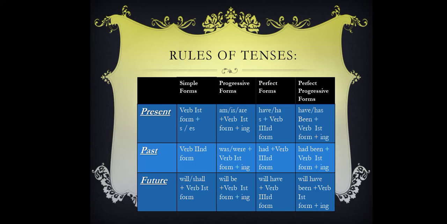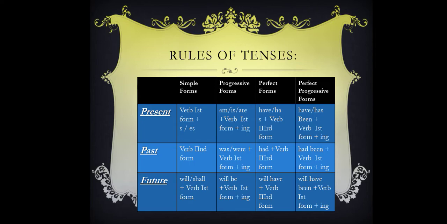Now in the third kind we will read the same present tense, or we can say the present perfect form, that is subject plus has/have plus verb third form plus object plus complement. And the fourth kind of present tense also has a rule, that is subject plus has/have plus been plus verb first form plus ing plus since/for and then time.